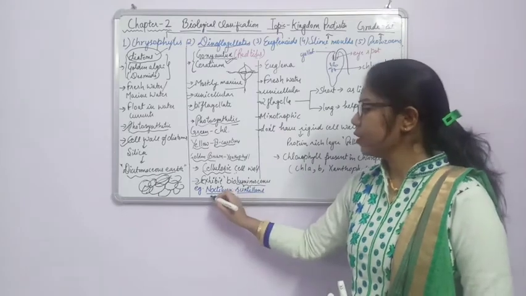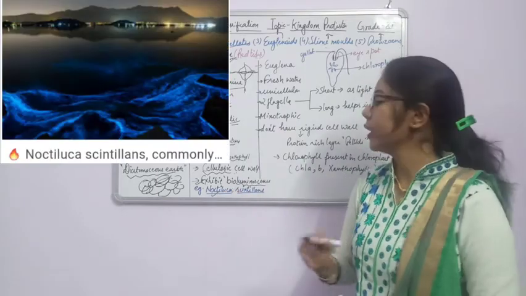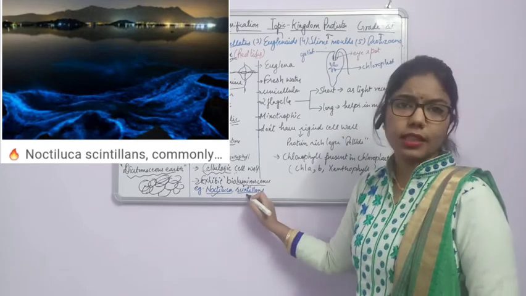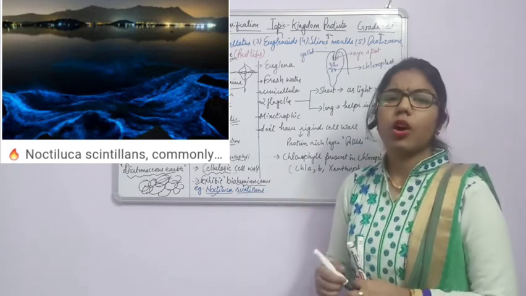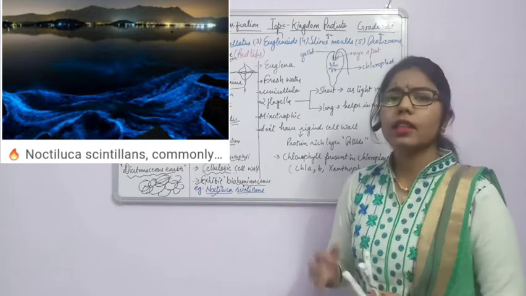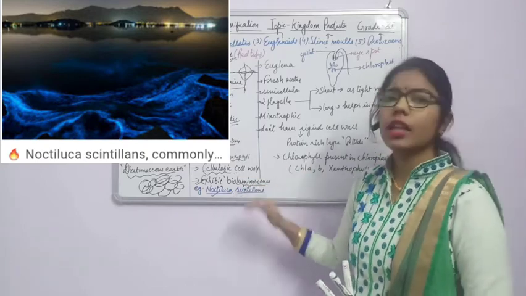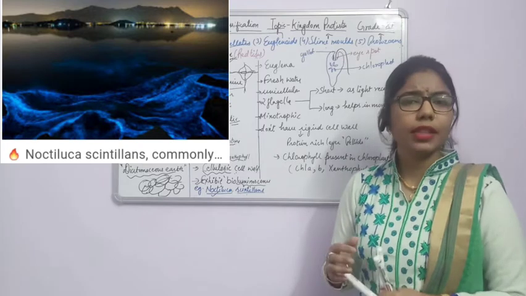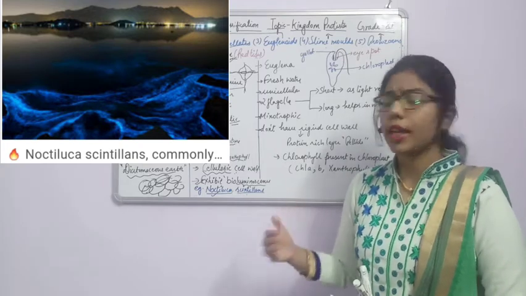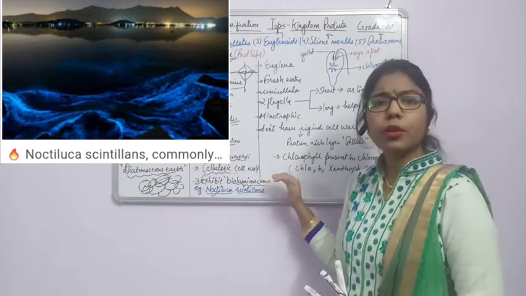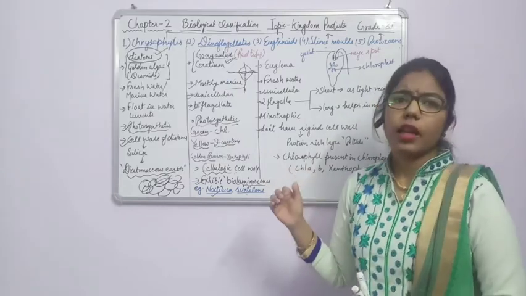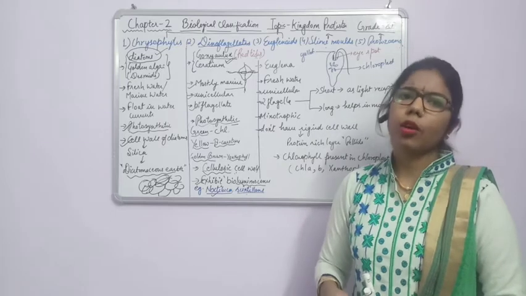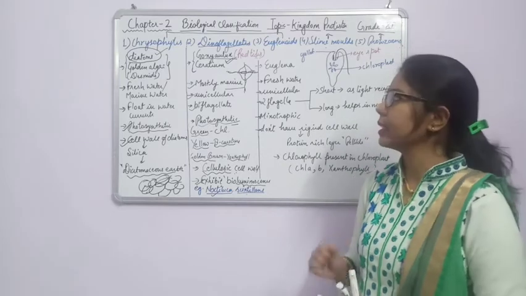So here I have mentioned one example. This example is very important. Noctiluca scintillans. What is the meaning of scintillation? Something very shining or moving. If you see the pictures of these things, you can see that something is shining in the ocean, and this shining is due to the bioluminescence. And this is very harmful. Sometimes these types of things are very harmful for aquatic organisms, fine, like fishes, all these things.